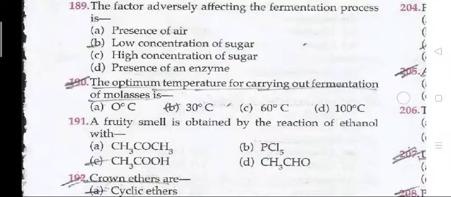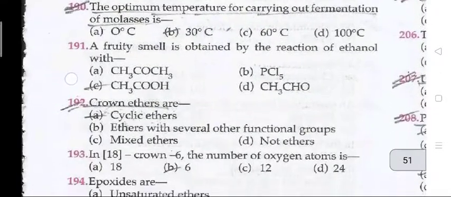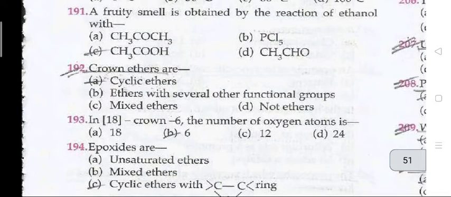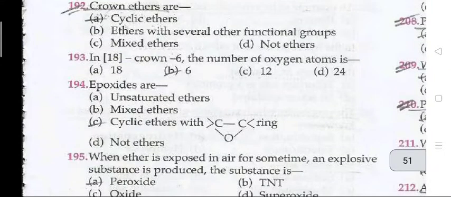Methylated spirit is 90% alcohol plus 9% methanol plus pyridine etc. The next question, 188: Denatured spirit is a mixture of ethyl alcohol, methyl alcohol and pyridine. The next question: The factor adversely affecting the fermentation process is low concentration of sugar. The optimum temperature for carrying out fermentation of molasses is 30 degrees Celsius.